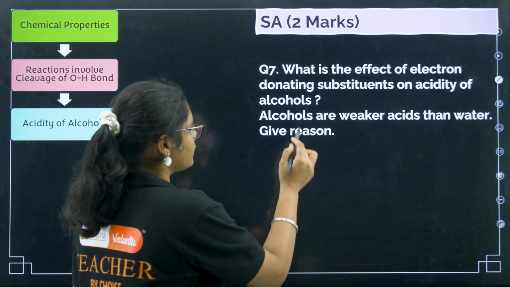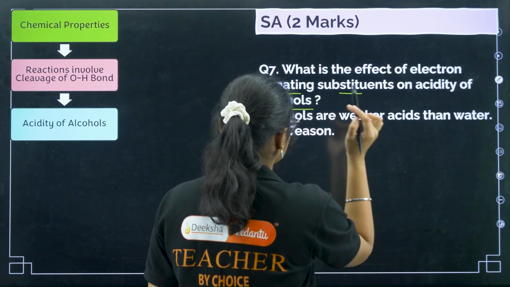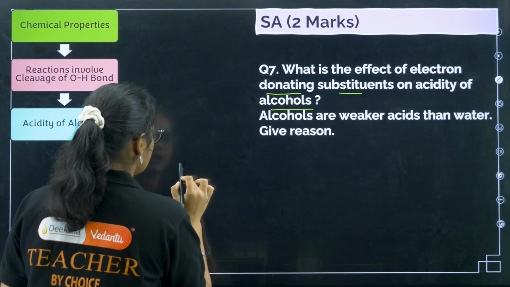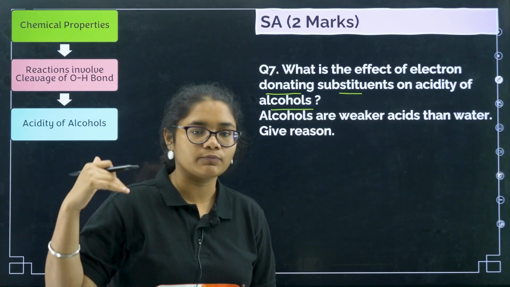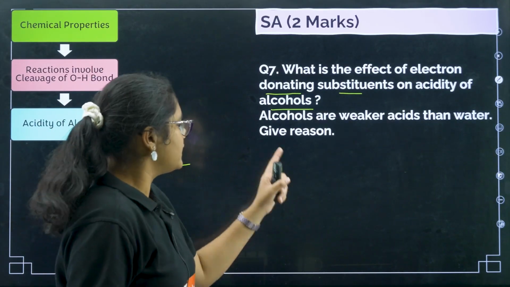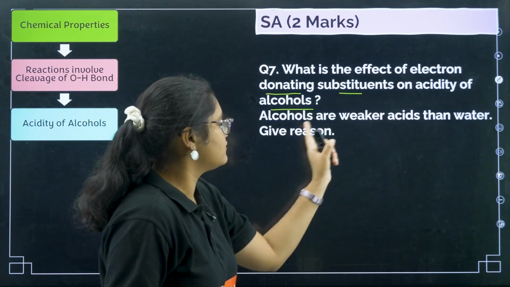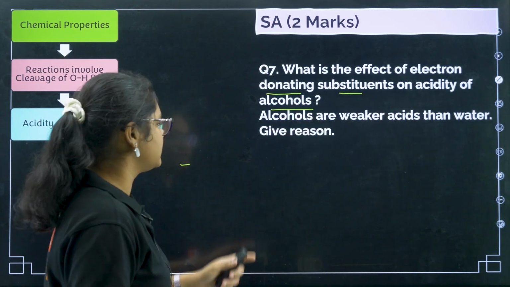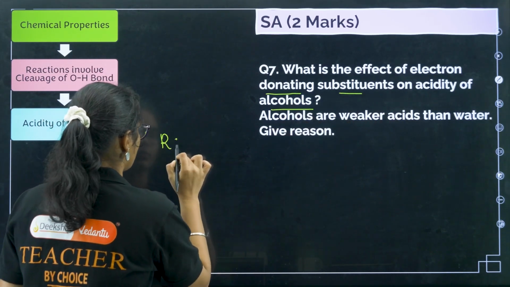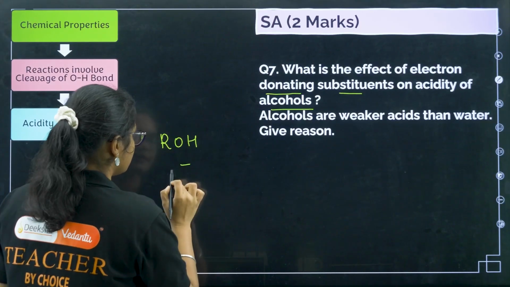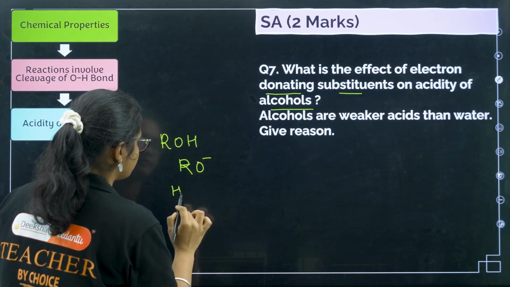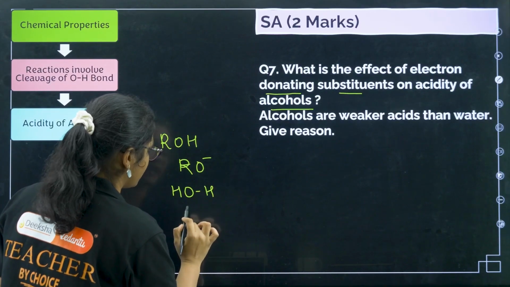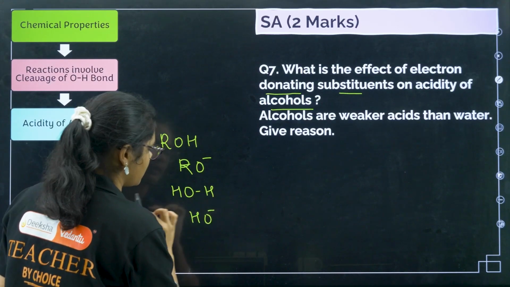So, effect of electron donating groups on acidity of alcohol. Here you should remember, electron donating group will decrease the acidity, withdrawing group will increase the acidity. Next, alcohols are weaker acids than water. Give reason. So you can see, if you have alcohols ROH, now when it gives you one H plus, you have RO minus, and you have HOH, and you give H plus. In water you have OH minus, right?